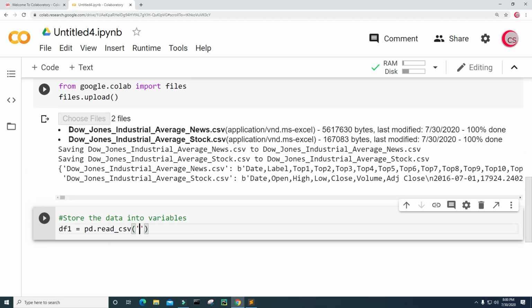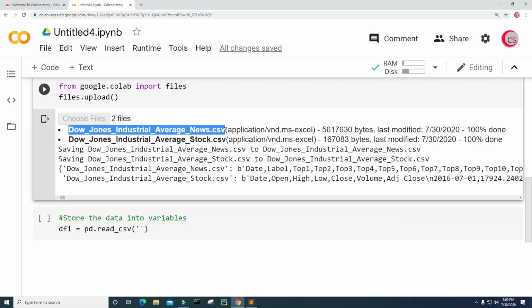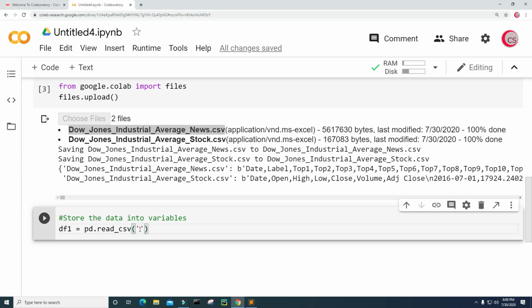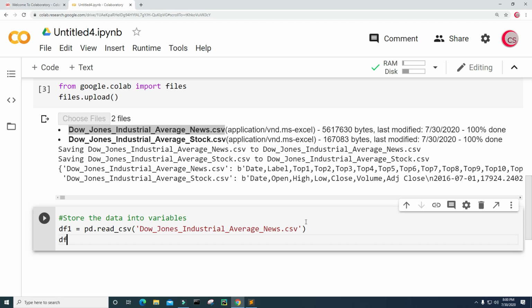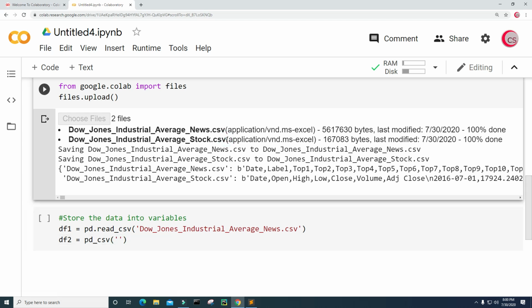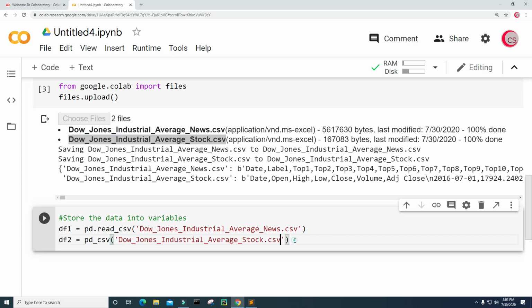So that's here. I'm just going to highlight it and then copy it using Control C and then paste it here using Control V. And I'm going to create another variable called df2, and I'm going to set it equal to pd.read_csv, and then I'm going to input the stock price there. So that's the Dow_Jones_industrial_average_stock.csv file. All right, so I'm going to highlight it and copy it using Control C, then come down here and paste it using Control V. And let's go ahead and just give this a run.